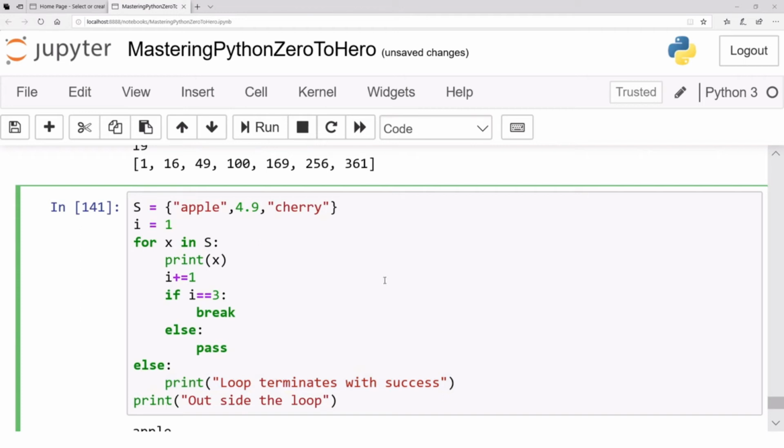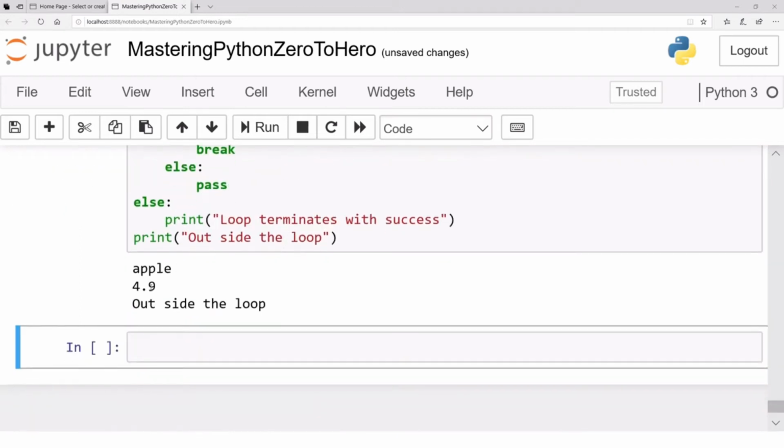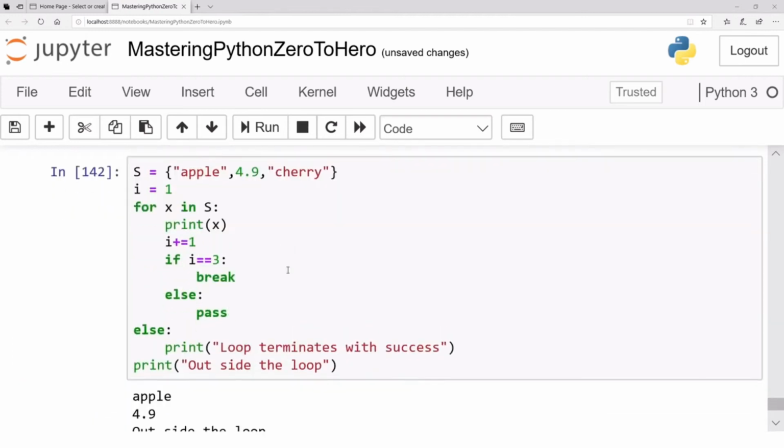So let's run this code and see the result. So you can see this, Apple 4.9 outside the loop.